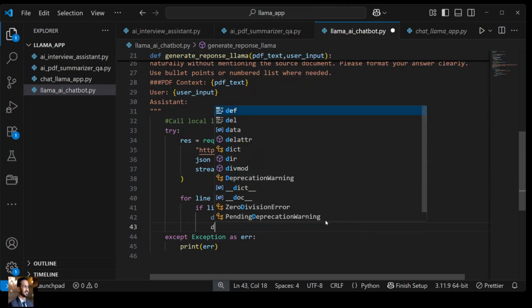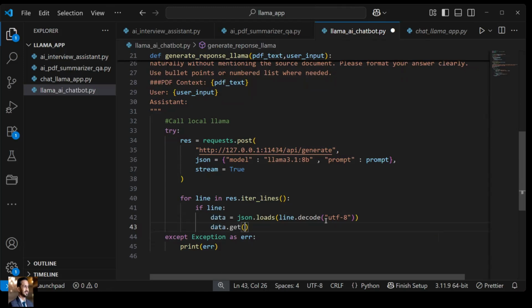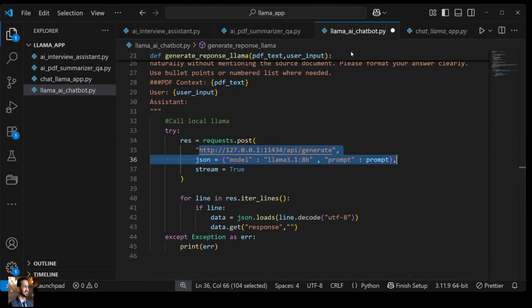If it is not that clear for you, let me just write it over here. To read the data, we use data.get('response'). If the response key is not there, because in the last line it may not be, it will just return blank. Now why do I write response over here? Because when you run this whole query, the response that we get will be a multi-line JSON. I recommend you watch the previous videos in this playlist so that you can understand what it actually does.